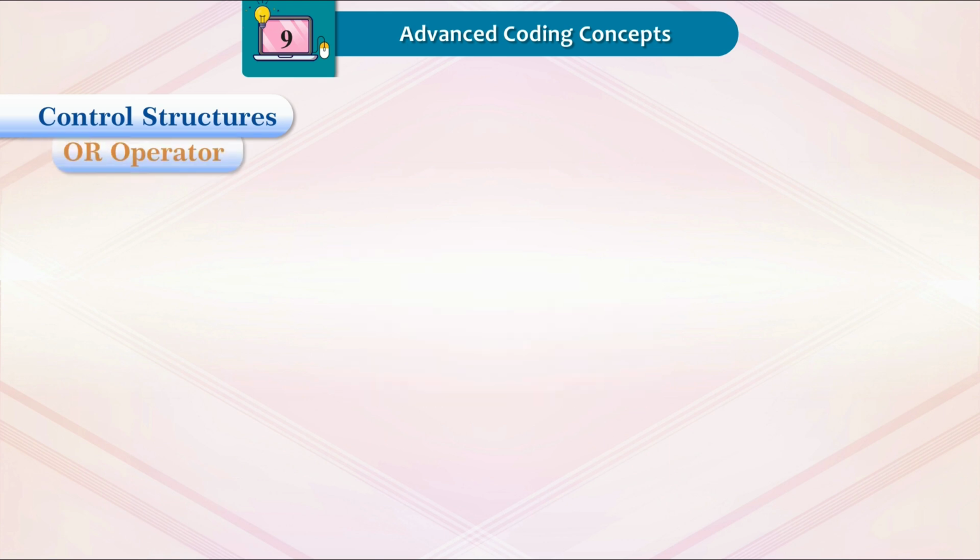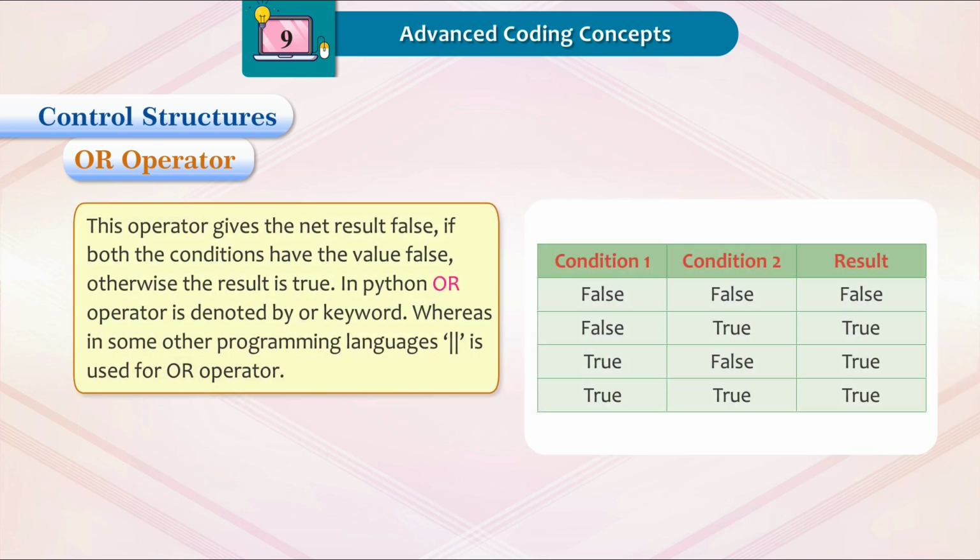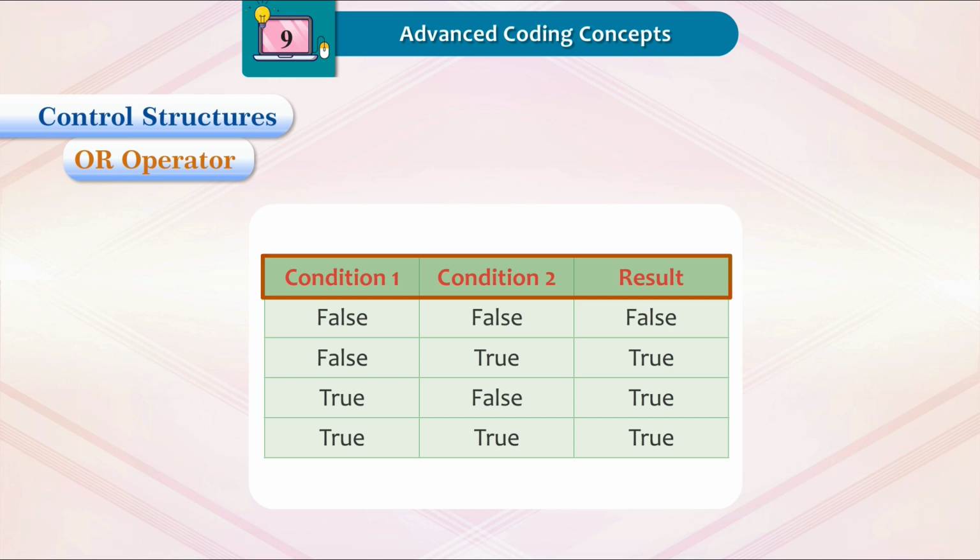Otherwise, ignore it. OR operator. This operator gives the net result false if both the conditions have the value false, otherwise the result is true. In Python, the OR operator is denoted by the or keyword, whereas in some other programming languages || is used for the OR operator.